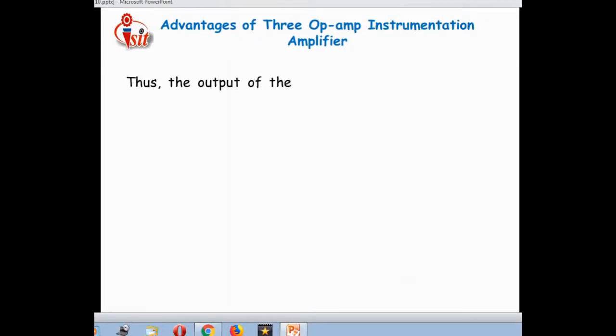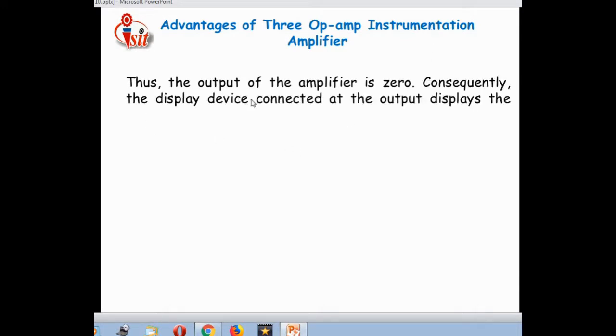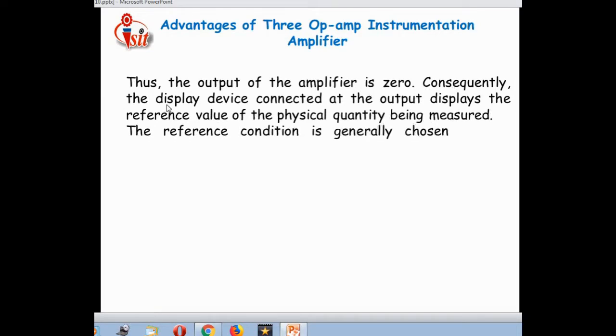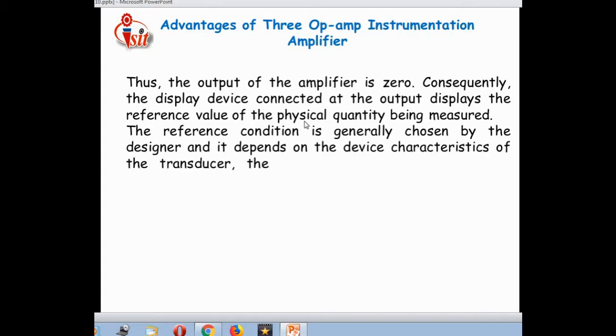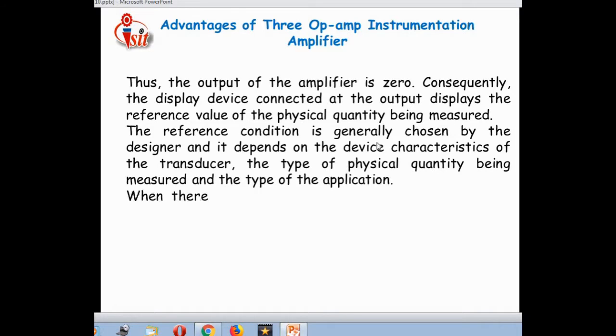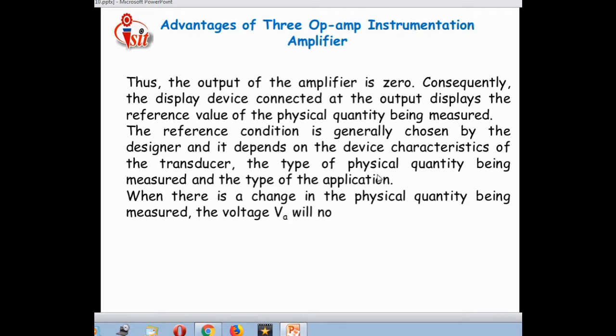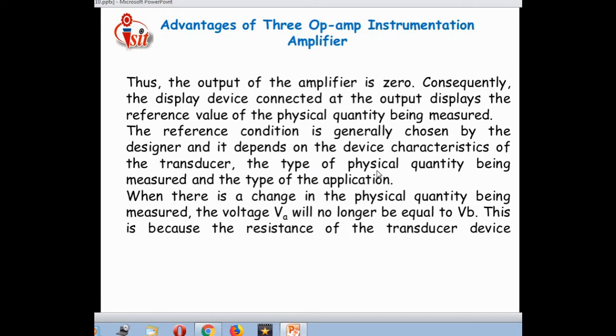Along with that, for the advantages of the 3 op-amp instrumentation amplifier, just see, the output of the amplifier is 0. Consequently, the display device connected at the output displays the reference value of the physical quantity being measured. The reference condition is generally chosen by the designer and depends on the device characteristics of the transducer, the type of physical quantity being measured and the type of application.